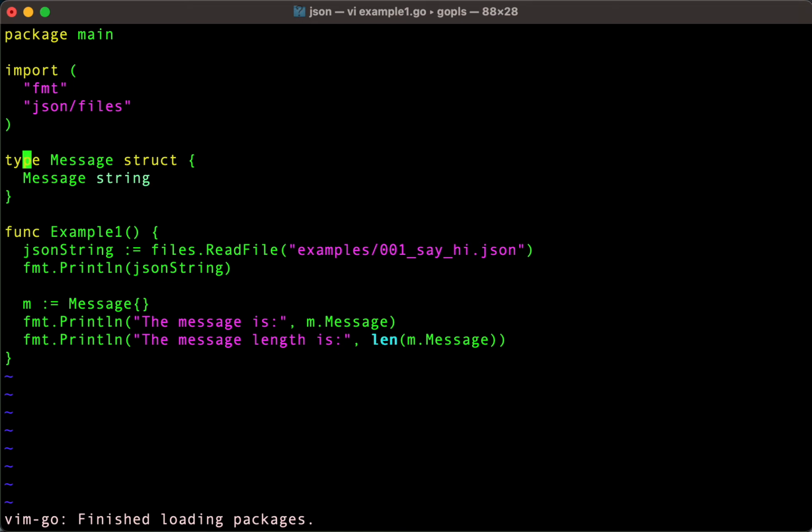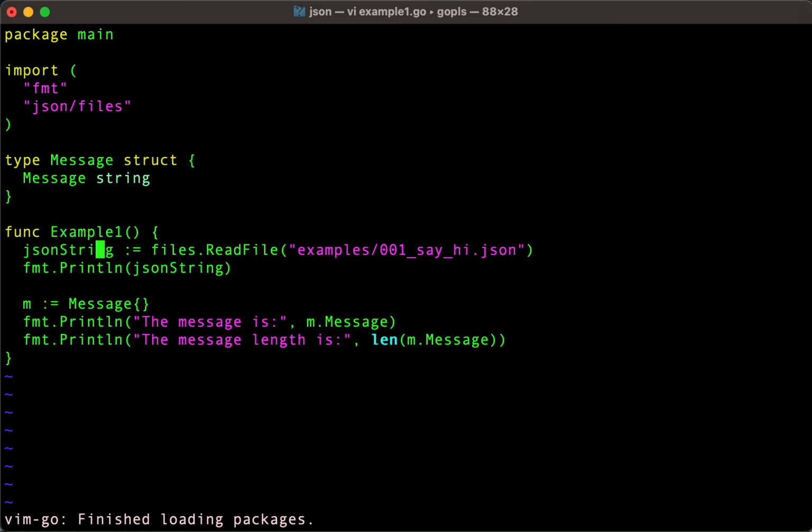Okay, so we've said that there is a new thing here, a new type called message. And it's a structure, abbreviated struct. And inside there is a message, and it's a string. String just means a sequence of letters and numbers. You usually see it surrounded by quotes.